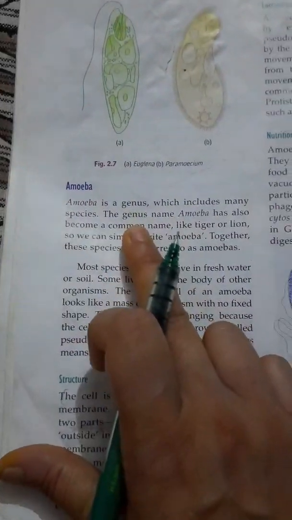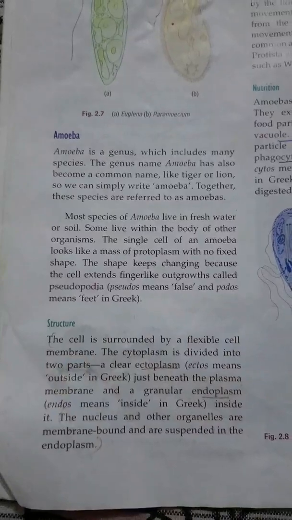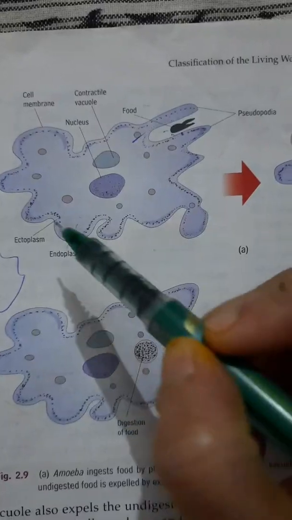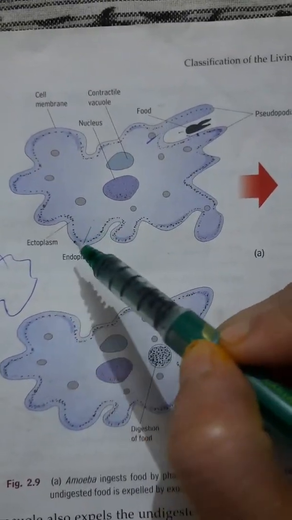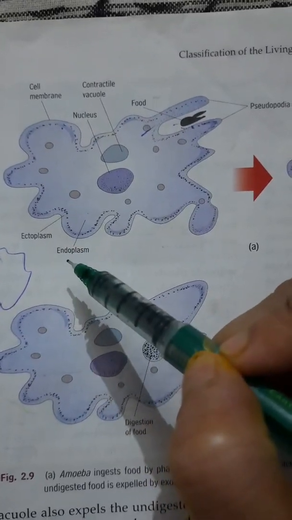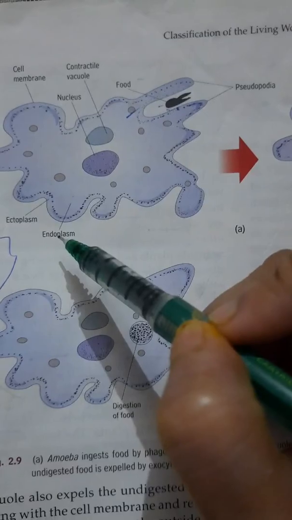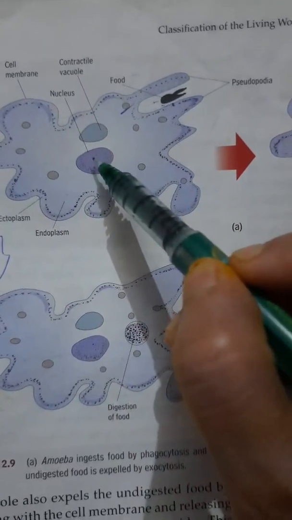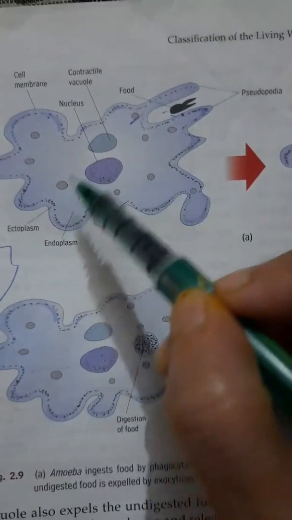So amoeba is a genus which includes many species. First we will study their structure. Here you can see the structure of the amoeba. The cell is surrounded by a flexible cell membrane. The cytoplasm is divided into two parts, ectoplasm and endoplasm. Ectoplasm means outside and endoplasm means the inside. The nucleus and other organelles are membrane bound. That is why they come under the eukaryotes, and they are suspended in the endoplasm.